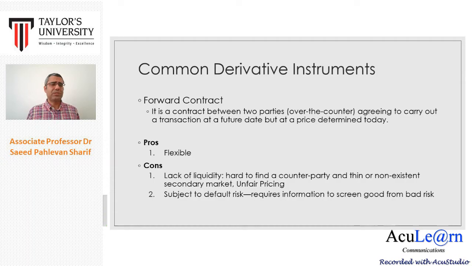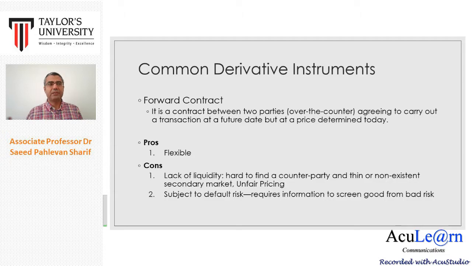Then the farmer would say, oh, why should I sell at 10 ringgit per kilo? I don't care about this contract anymore. And the farmer may go to the free market and sell them at 20 ringgit per kilo. So what can KFC do? Actually, just go to court and sue the farmer, and it may take years, right? So these contracts are subject to default risk.